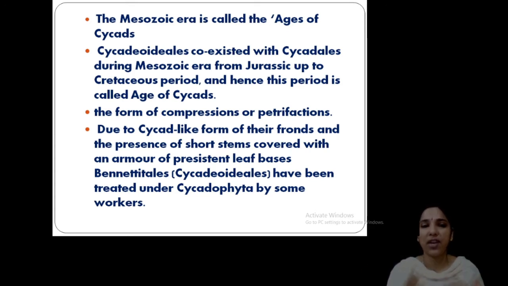But there are some differences, due to which paleobotanists shifted them into two separate groups: this belongs to Bennettitales, the other one is the cycads. There are still confusions regarding the structure and organization of Bennettitales. They flourished well together with the cycadales in the Mesozoic era, that is in the Jurassic period.